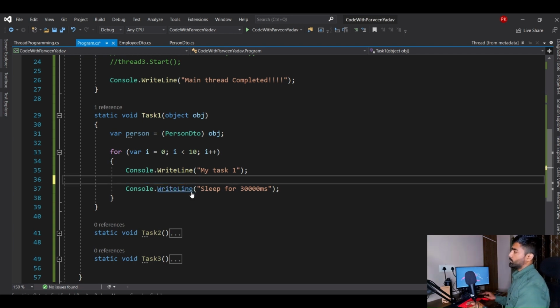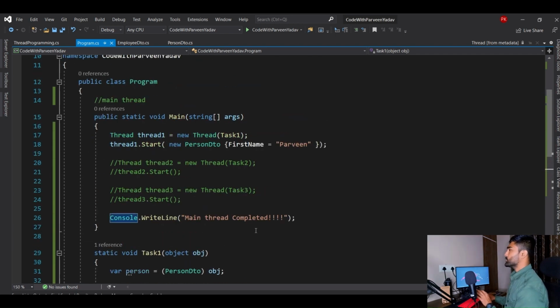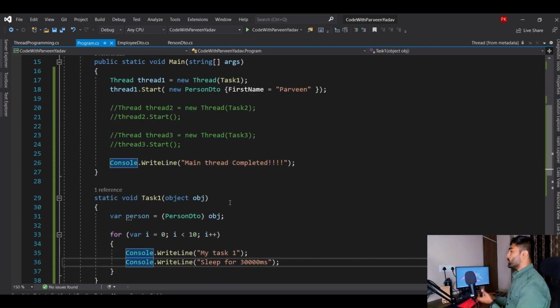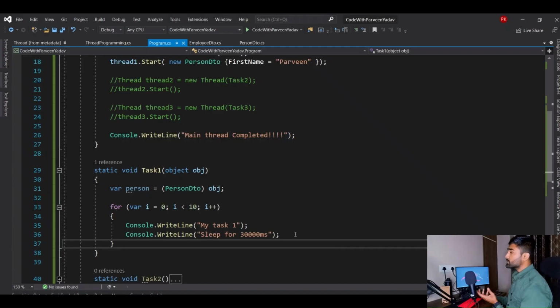Now what is the other property? The other property is thread dot abort. Abort means you want to just exit from that thread, you want to cancel the whole thread. But you know that thread is not that simple. It won't work on a normal thread.